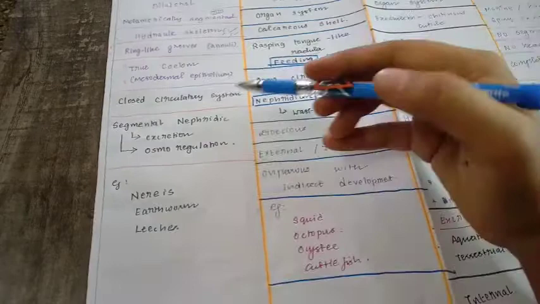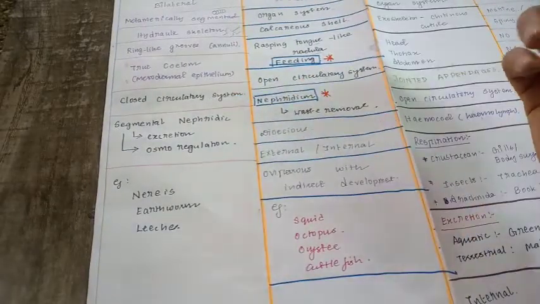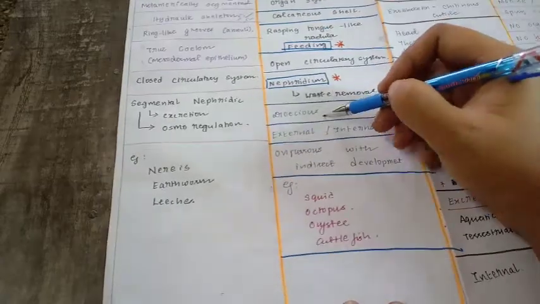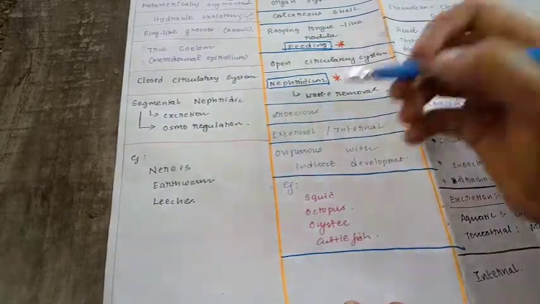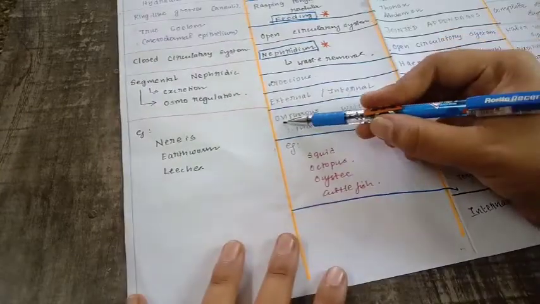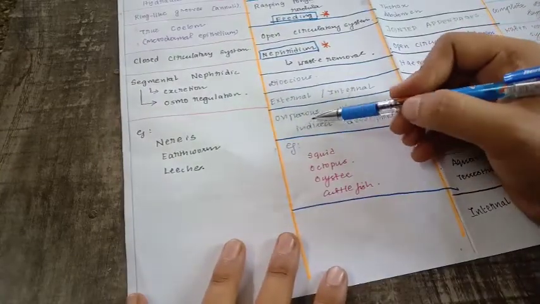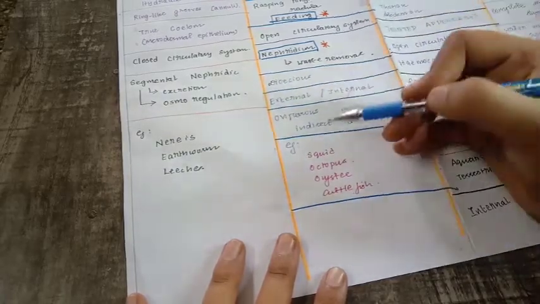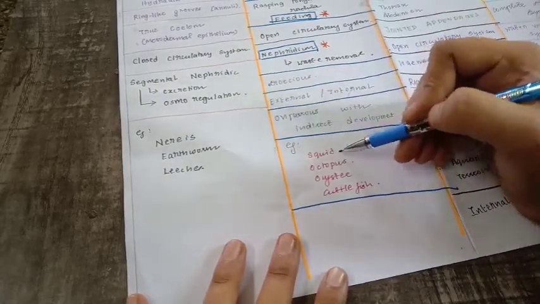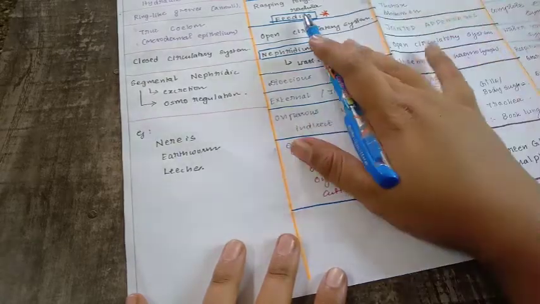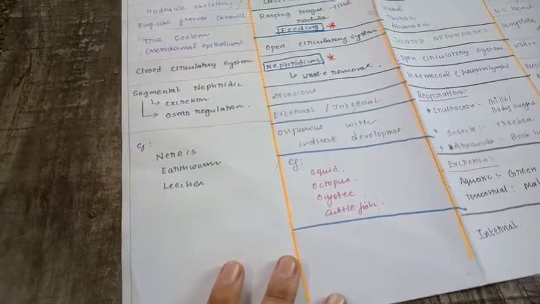Whereas in Annelida we see a closed circulatory system. And it has nephridia for waste removal, and it is dioecious, and it has both external and internal fertilization, and it is also oviparous, which means it will lay eggs, and the development is indirect. Okay, so examples of Mollusca are squid, octopus, oyster and cuttlefish. Everyone belongs to this Mollusca. Generally in CSIR, many questions will be asked from this particular phylum.